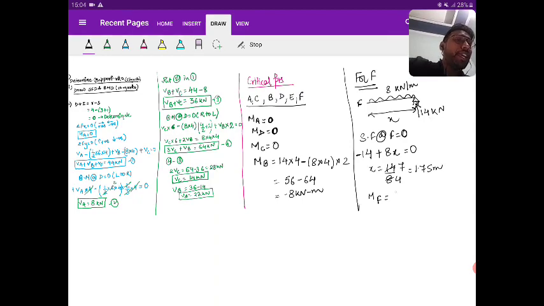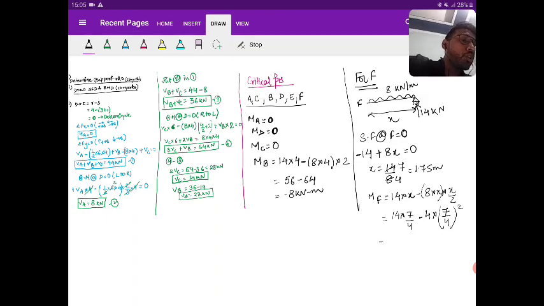So what is bending moment at F? Anti-clockwise positive, clockwise negative. So 14 into h is anti-clockwise, so positive. Minus 8 into h is the force, multiplied with h by 2, that is the lever arm. So we write 14 into 7 by 4 minus 4 into 7 by 4 whole square.